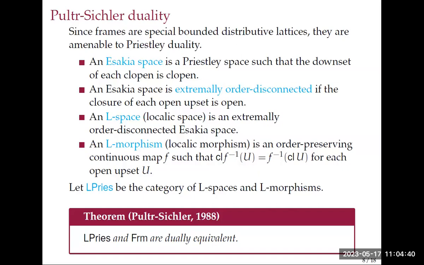Then if you say that LPries is the category of L-spaces and L-morphisms, this was a result by Pultr and Sichler from 1988: the category of these spaces, localic Priestley spaces, is dually equivalent to the category of frames. So that gives you the non-point-free approach to point-free topology.